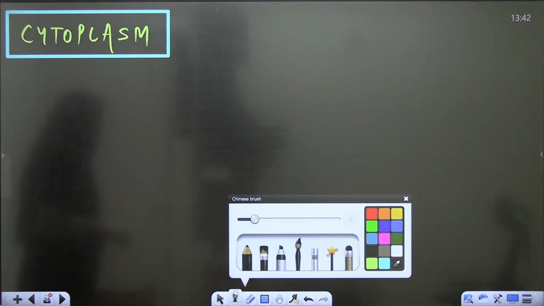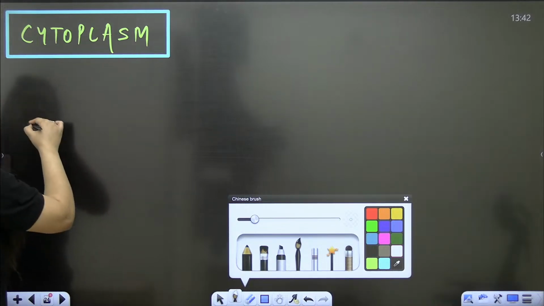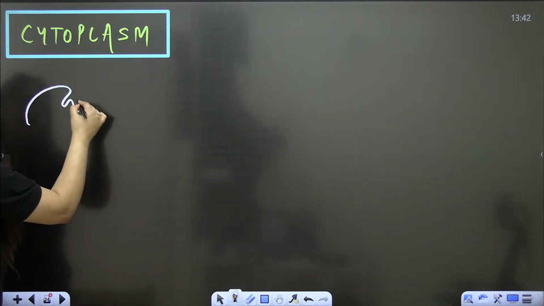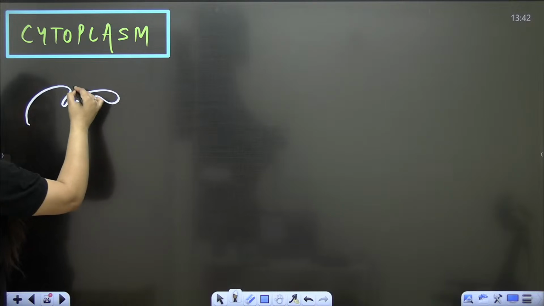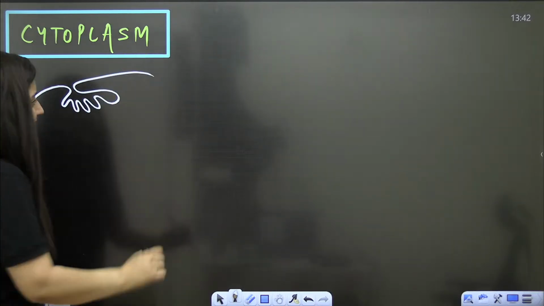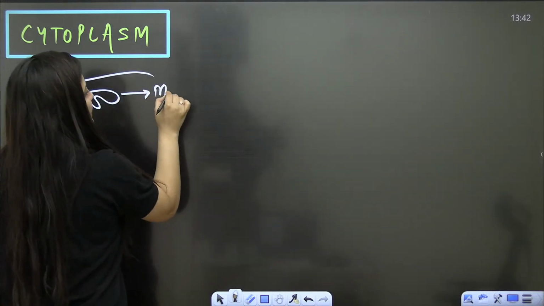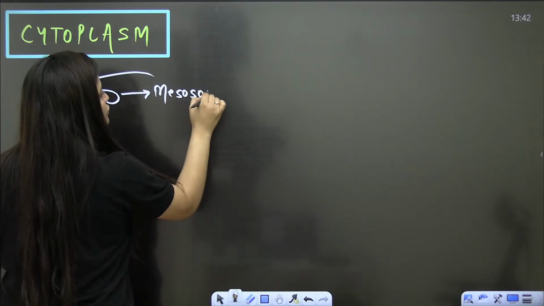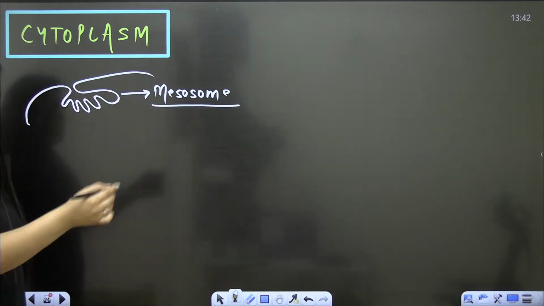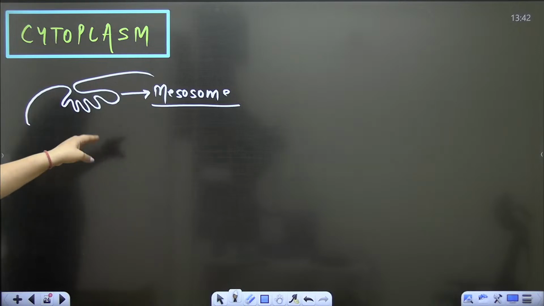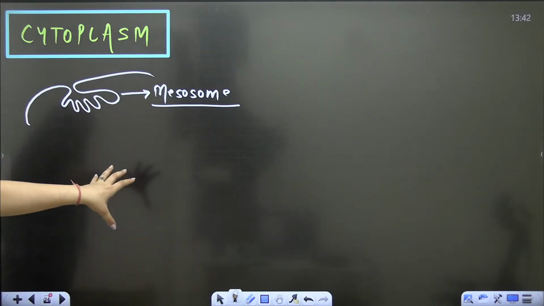The cytoplasm has various structures. The cell membrane forms some finger-like extensions. We call it mesosome, and it is present in the cytoplasm.